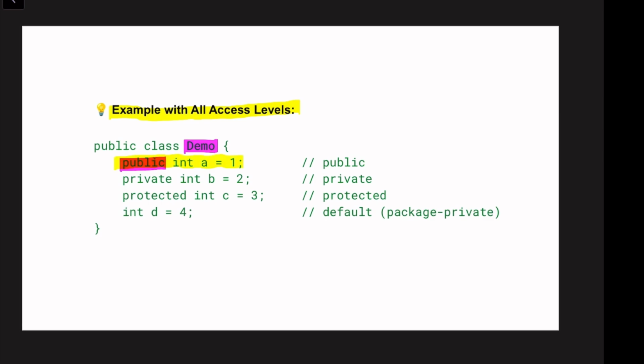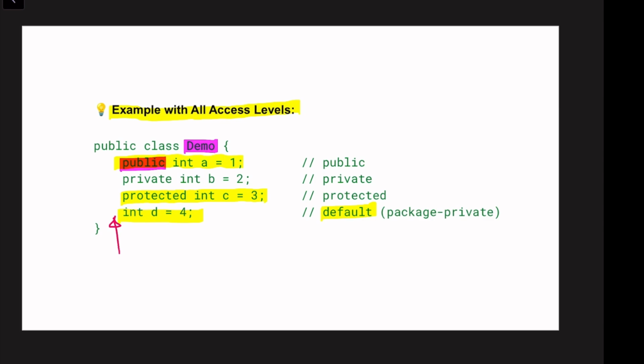Public means it is accessible from anywhere. Protected, this is the way you can initialize protected, accessible within the same package and subclasses only. And this is the way you can declare the default access specifier, because in default there is no access specifier, only D has no modifier.